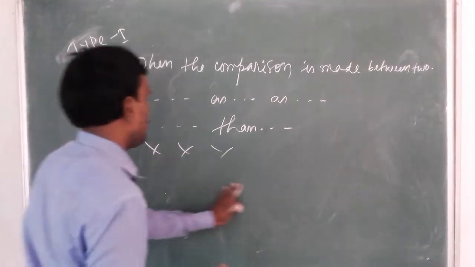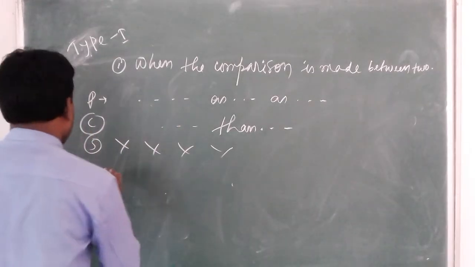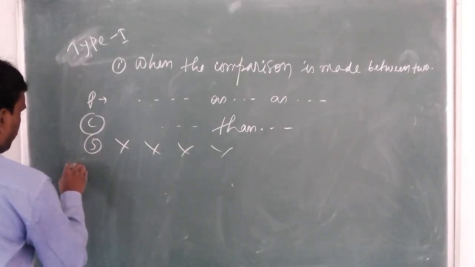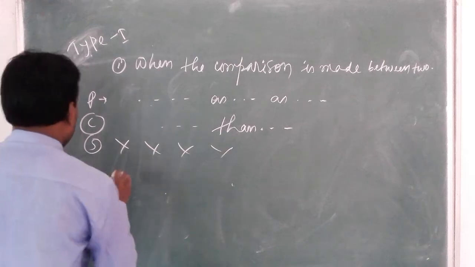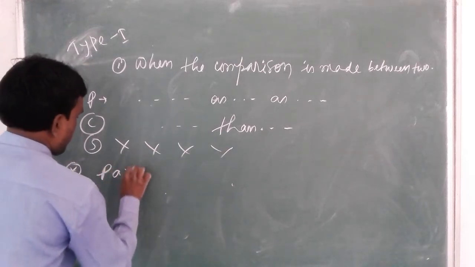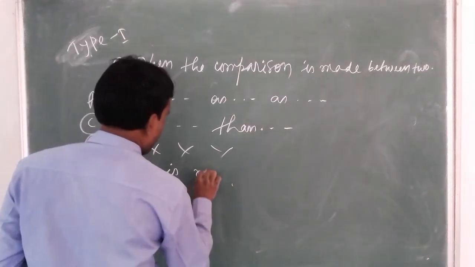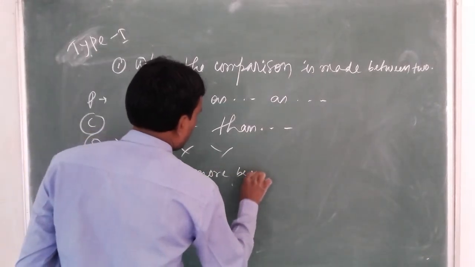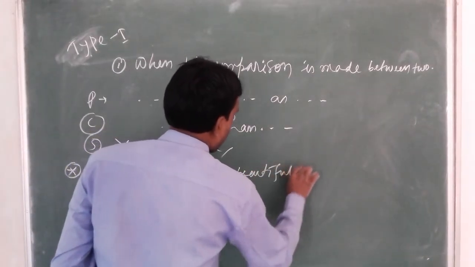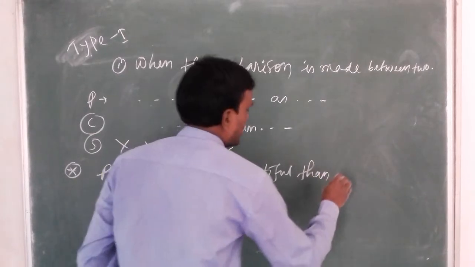Look here, an example. Paris is more beautiful than London.